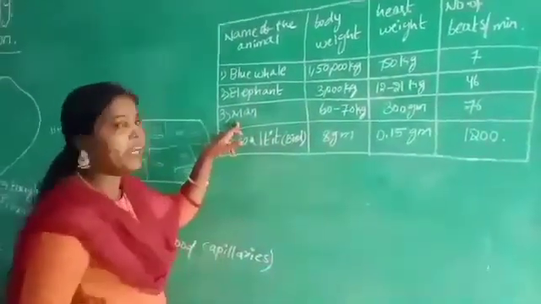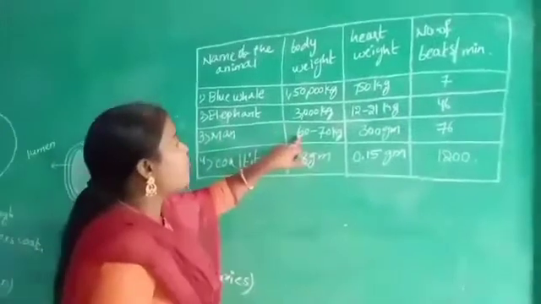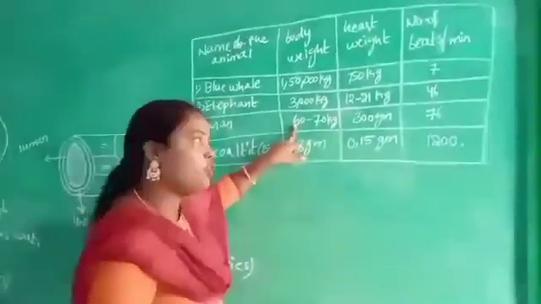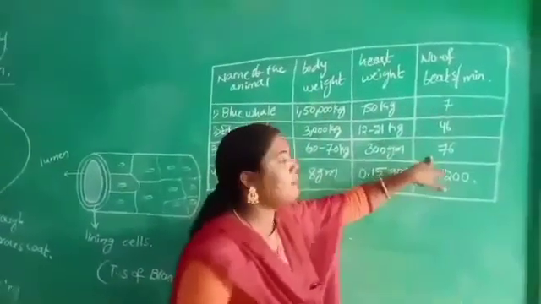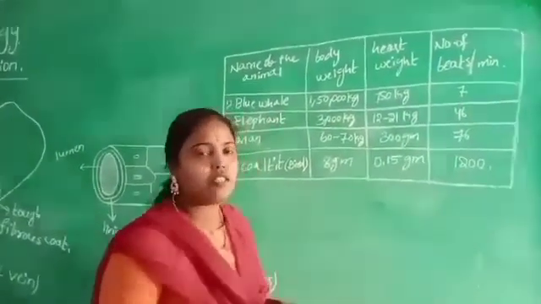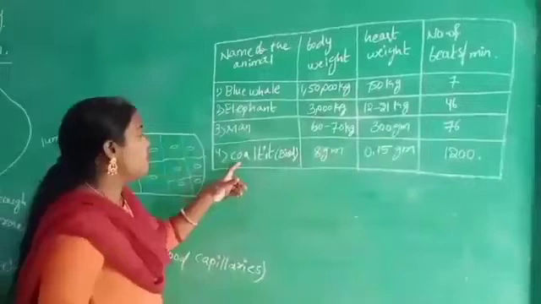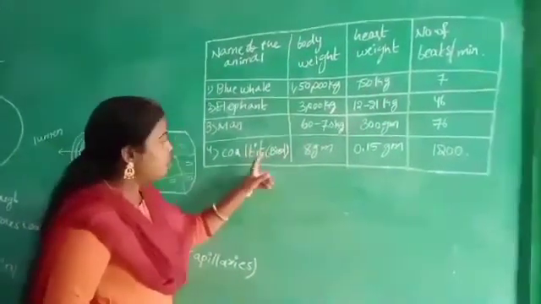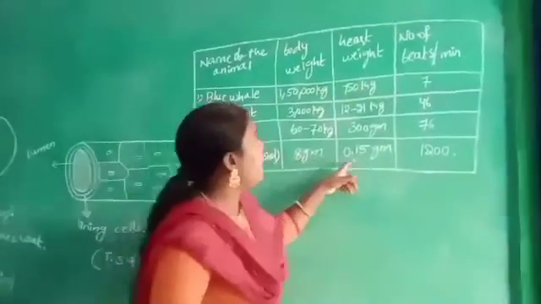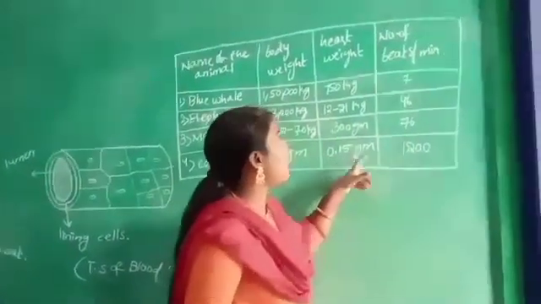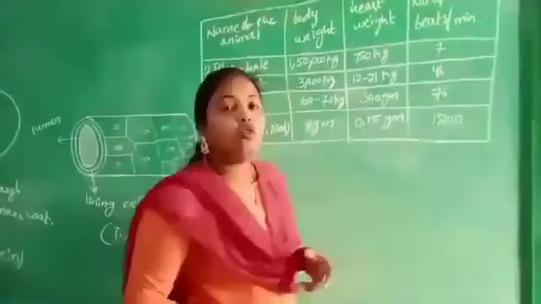Next, man: body weight for example 60 to 70 kg, heart 300 grams, number of beats 76, meaning 70 to 80. Next, the bird, which has 8 grams body weight, heart 0.15 gram, and number of beats 1200.